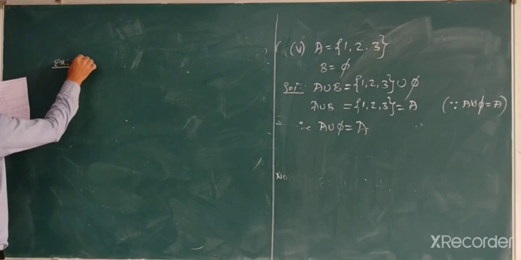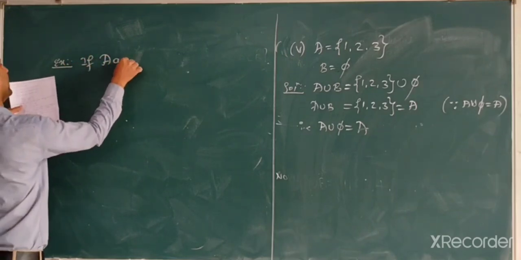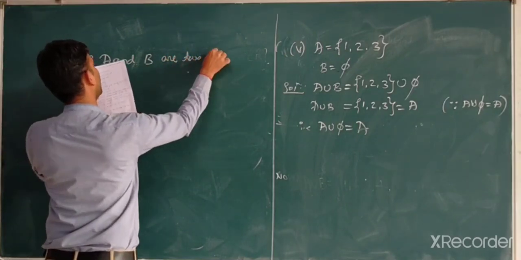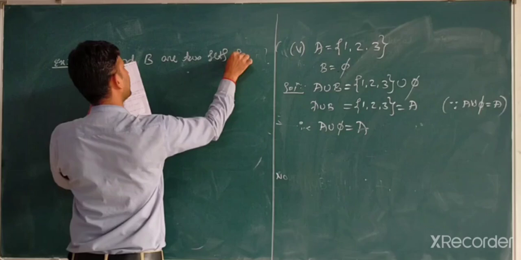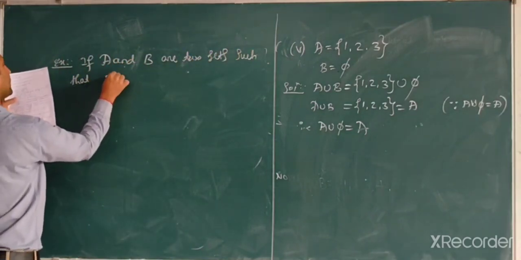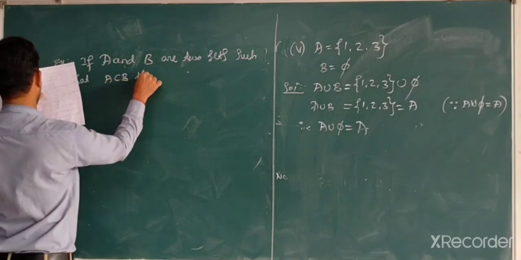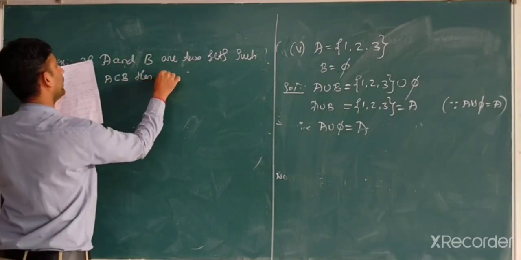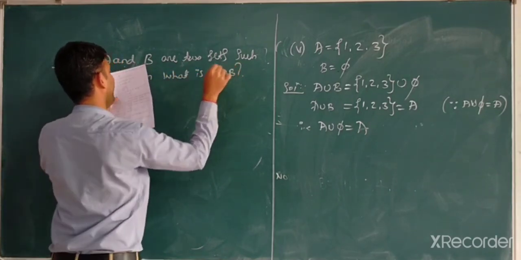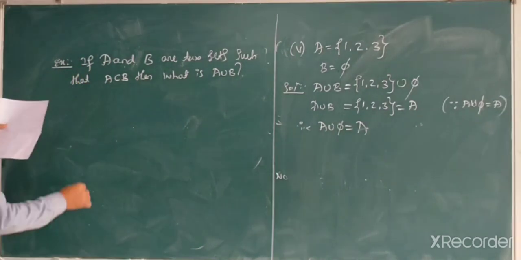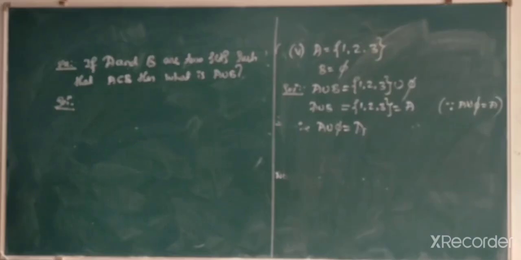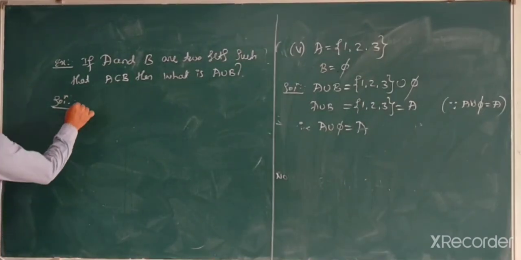Example: if A and B are two sets such that A is a subset of B, then what is A union B? Solution: if A and B are two sets such that A is a subset of B, then what is A union B? The answer is